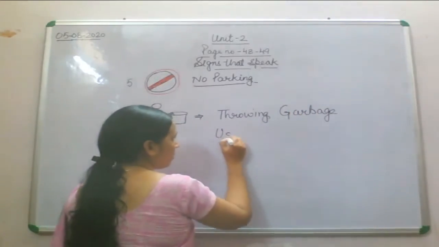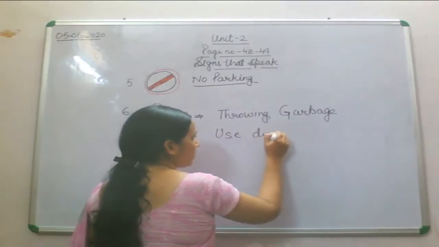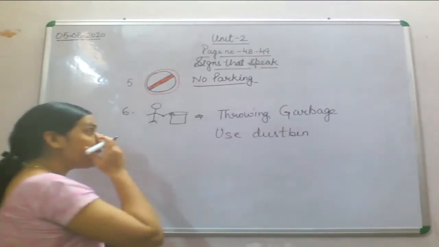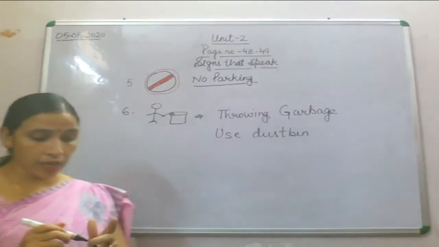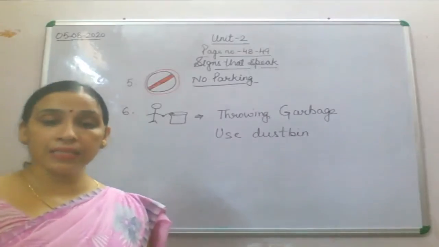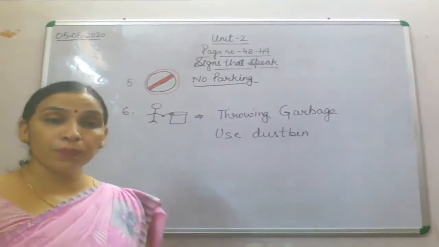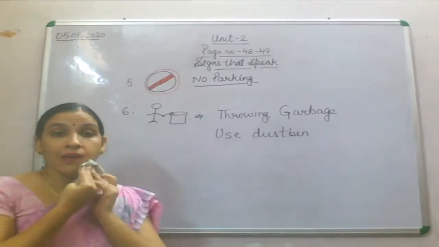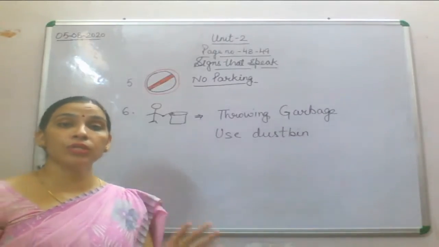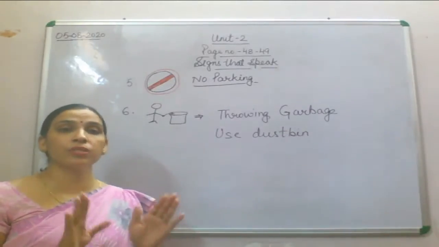Use dustbins. See why it is important: when you are throwing garbage in the dustbin, that will help you to reduce pollution, and that is very important. If you want to reduce pollution in your surroundings, you must use a dustbin.